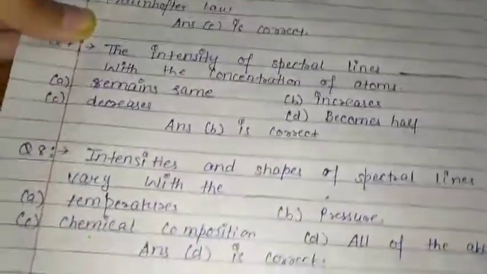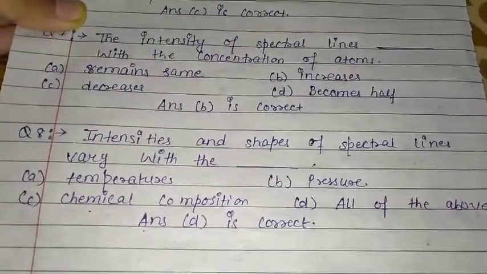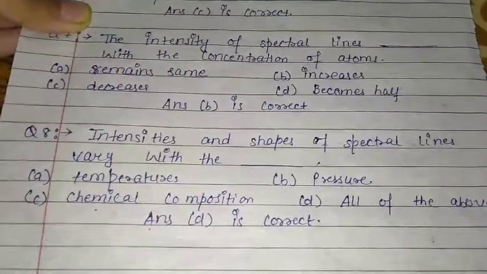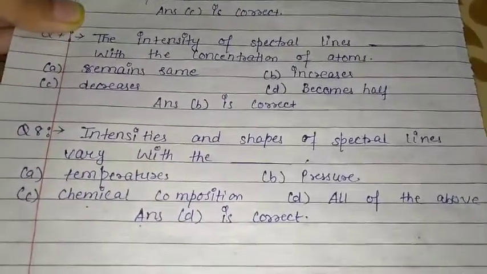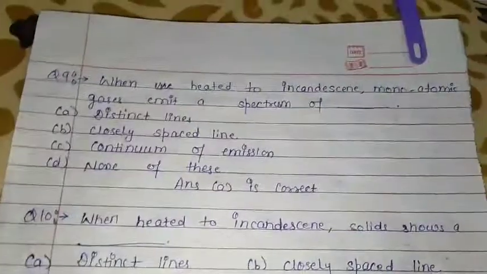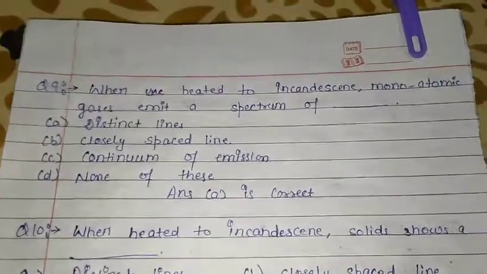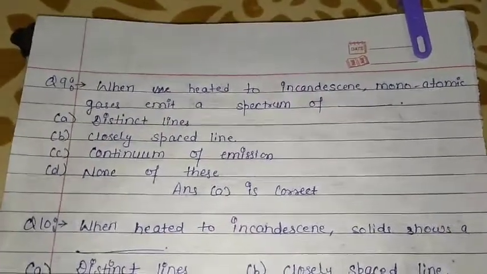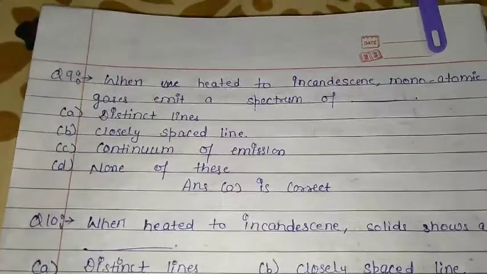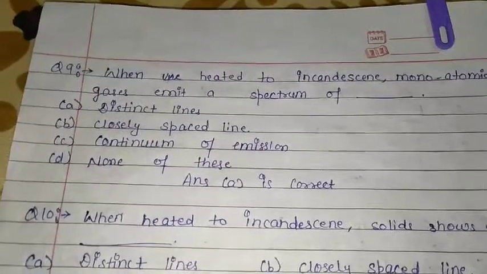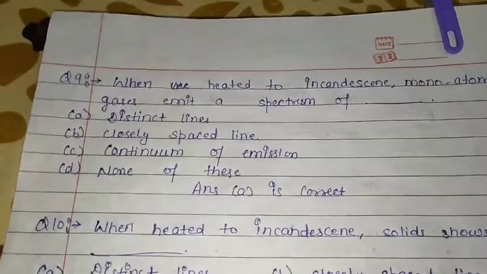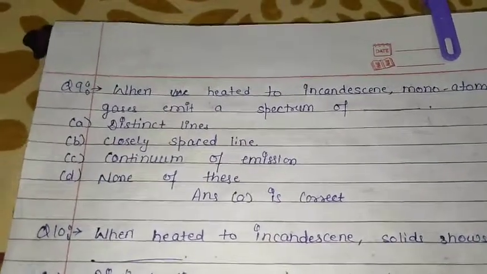Question number 8, the intensity and shapes of spectral lines vary with the dash. A temperature, B pressure, C chemical composition, D all of the above. Here option D is the correct answer, that is all of the above. Move to next question. Question number 9 is, when heated to incandescence, monoatomic gas emits a spectrum of dash. A distinct lines, B closely spaced lines, C continuum of emission, D none of these. Here option A is the correct answer, that is distinct lines.